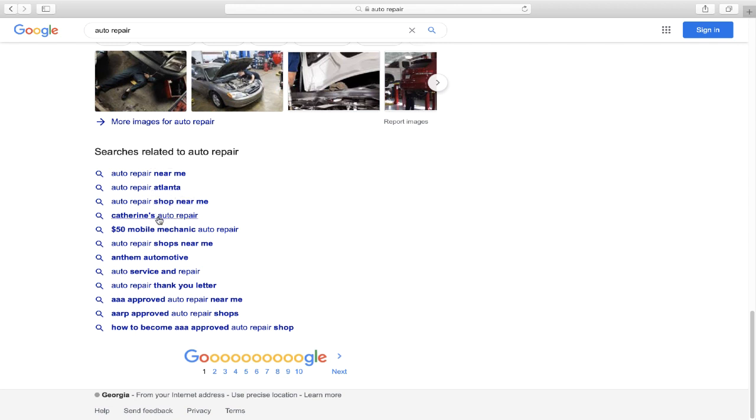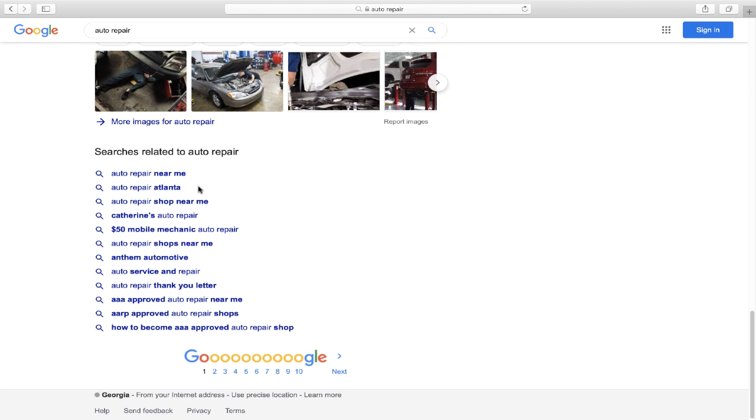And you can see different things. Of course, they're searching for the names of businesses. They're searching for auto repair near me. They're searching for auto repair with the city name after it. And sometimes you want to see, is somebody searching for auto repair Atlanta, or are they searching for Atlanta auto repair? It seems like such a small thing, but it might actually make a difference when you are writing your content. Do you put the location name before or after the search term?